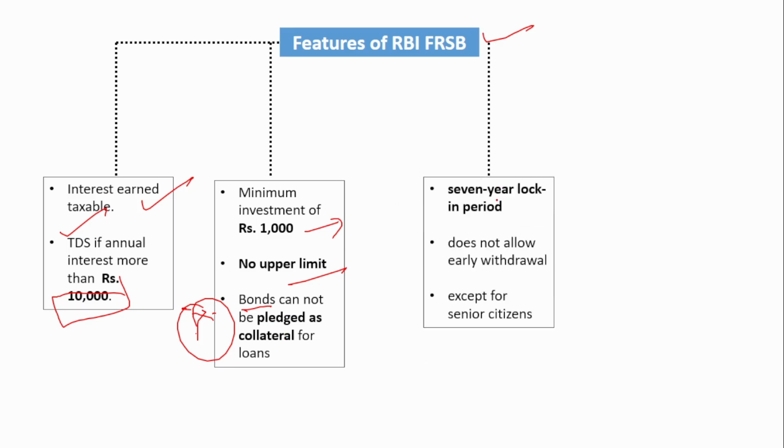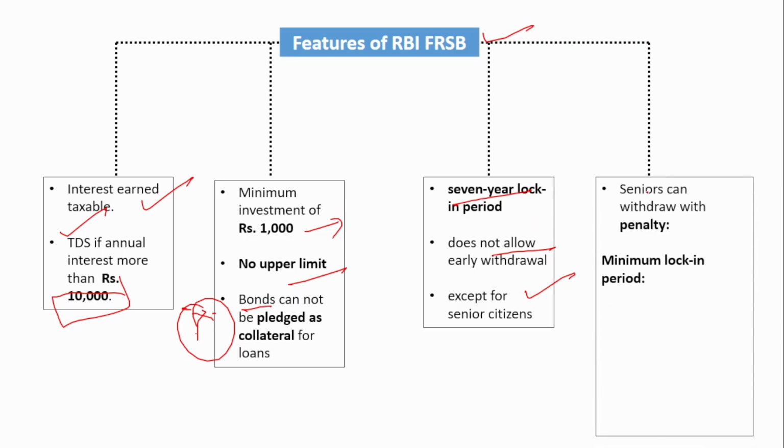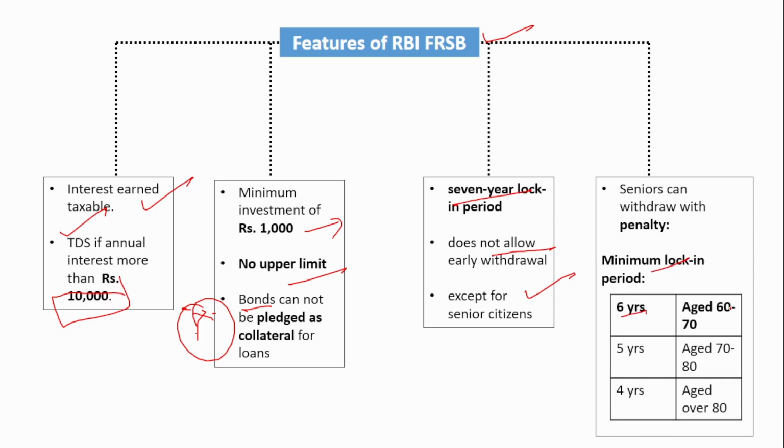Next, there is a 7-year lock-in period and it does not allow any early withdrawal except for senior citizens. Except for senior citizens, there is no possibility of early withdrawal, and the lock-in period here is 7 years. Even senior citizens have to pay a penalty if they want to make a withdrawal. The minimum lock-in period is 6 years for people aged between 60 to 70. This is all for senior citizens only. It is 5 years for those aged between 70 and 80, and 4 years for those over 80 years.